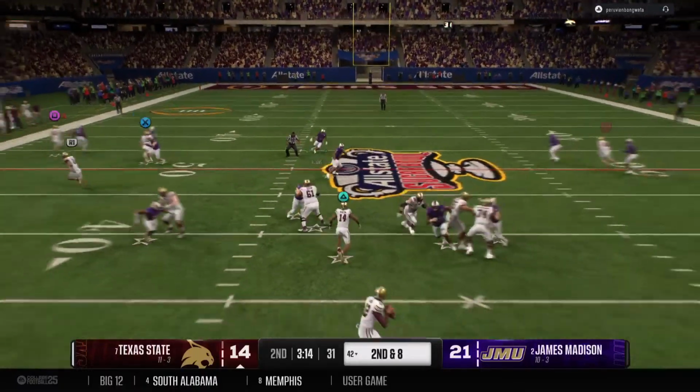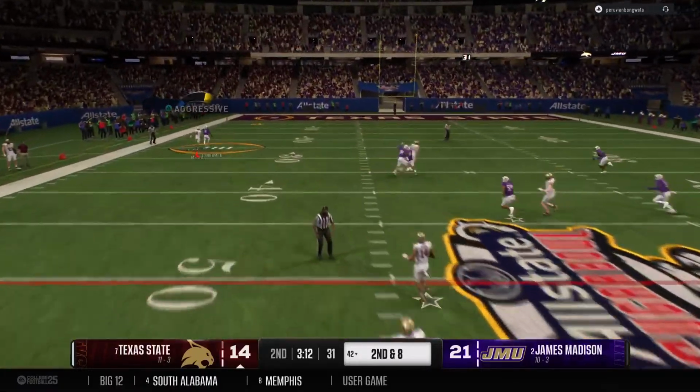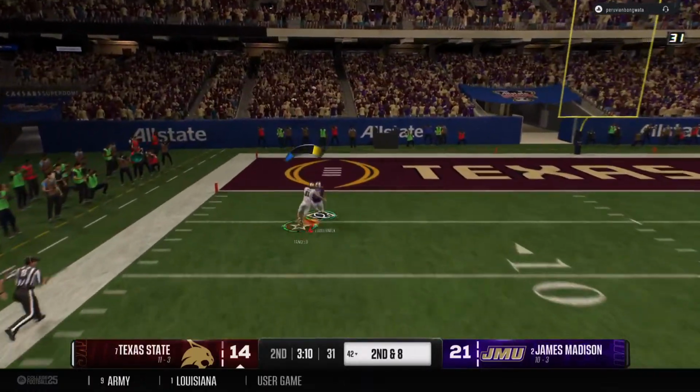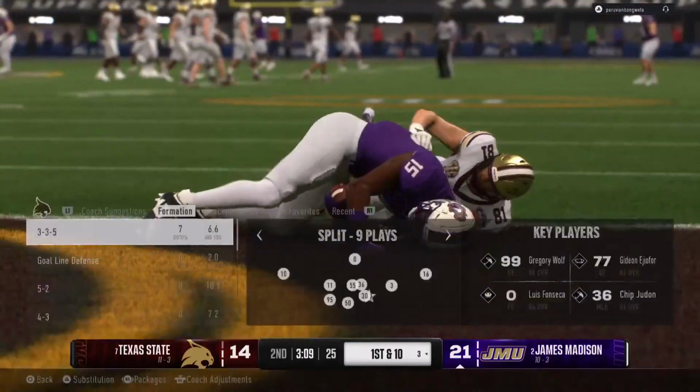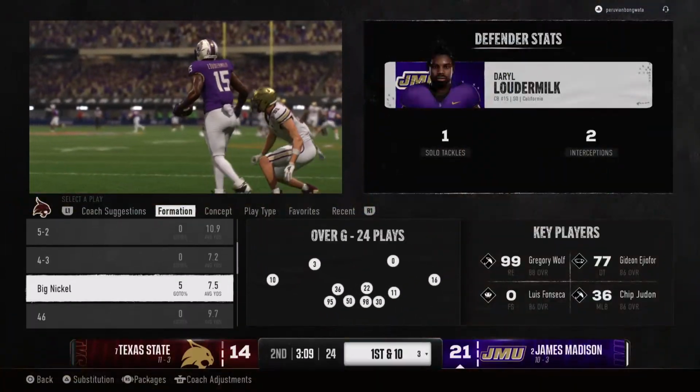Off the play fake, looking to throw the football. Airing this one out toward the sideline. And it's intercepted right near the goal line. Not much on the return, but they snuff out the drive with the takeaway.